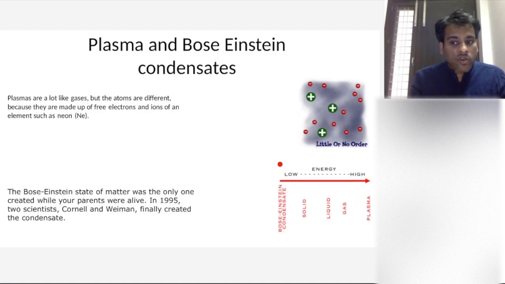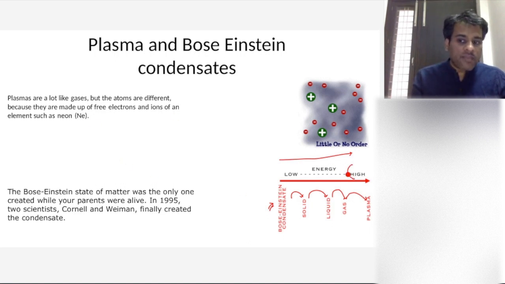As you can see, if you go from lower energy to higher energy, the lowest energy state is the Bose-Einstein condensate. Then a higher energy state is solid. If you keep on heating, it becomes liquid. Then you keep on heating, it becomes gas. Finally, it becomes plasma. So what is plasma? As you can see, it is a high energy state. Plasma will be like hot gases, right?